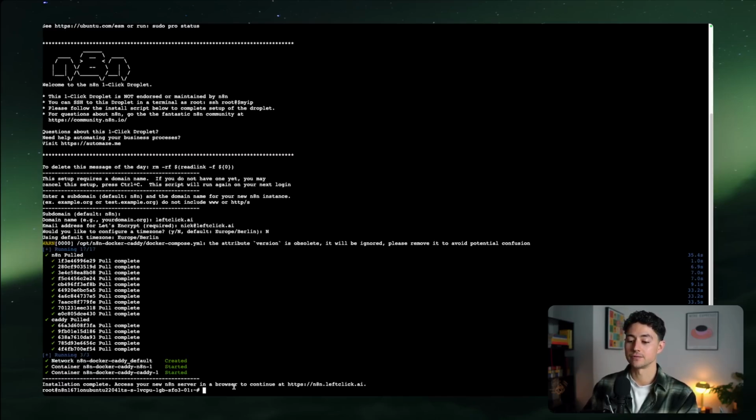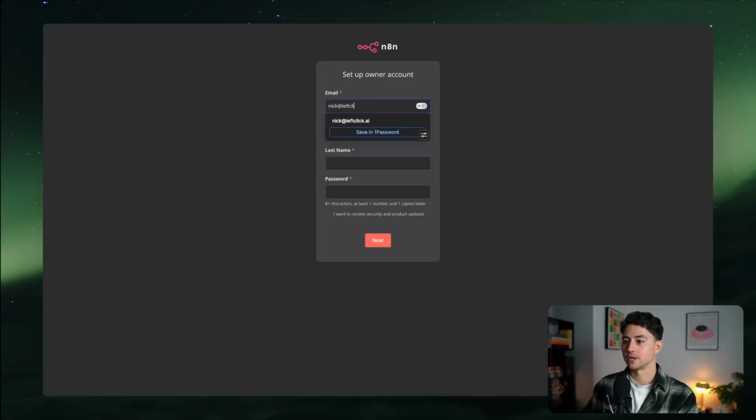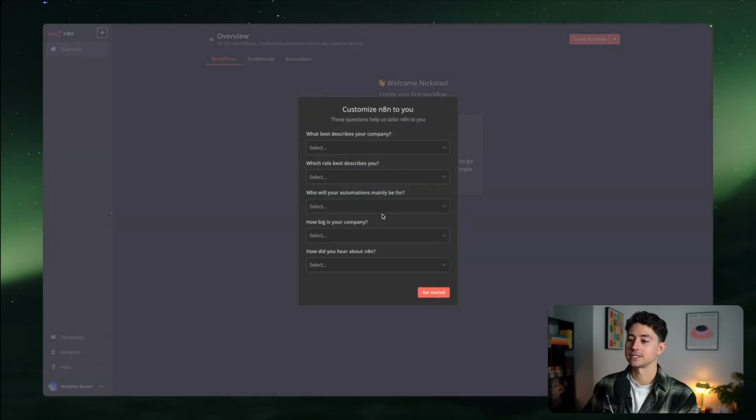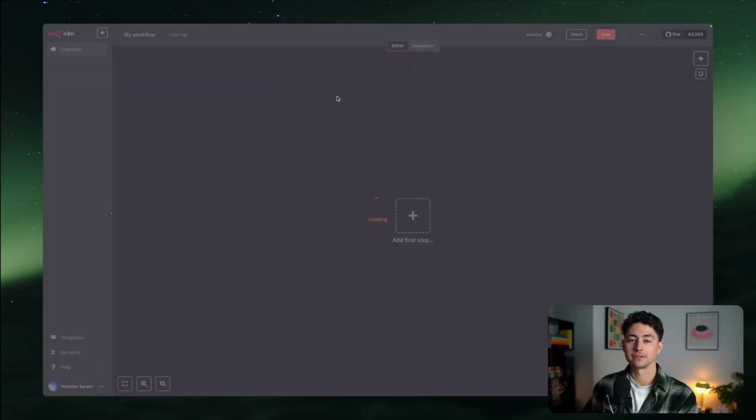Access your new N8N server in a browser to continue at this address. So I'm going to copy that over, go back here, open up a new tab. And as you can see, we now have the owner account screen, same as we had before. We can set it up, it's going to ask us some onboarding info, and voila, you can now go in and muck around on their canvas again.